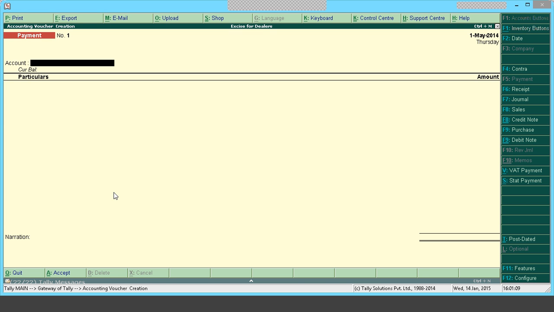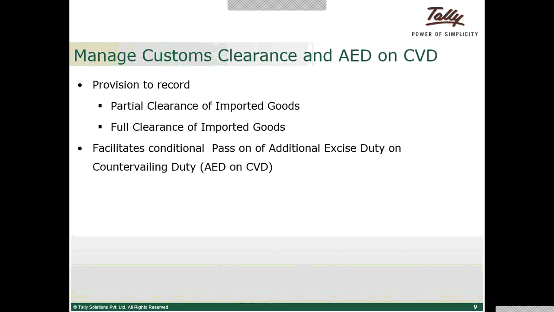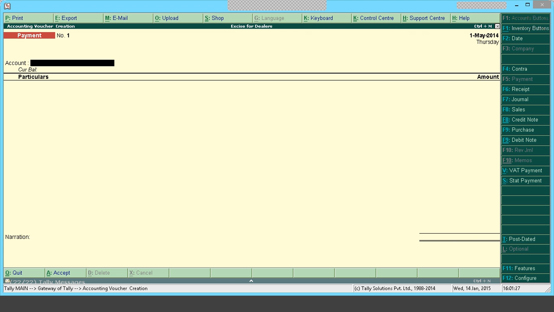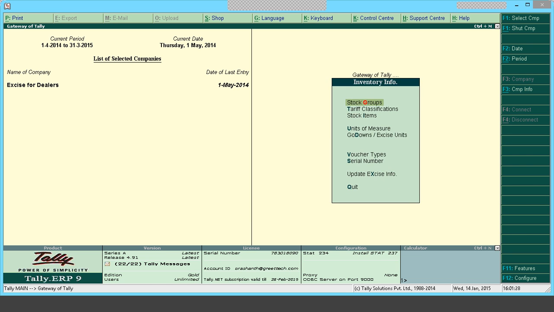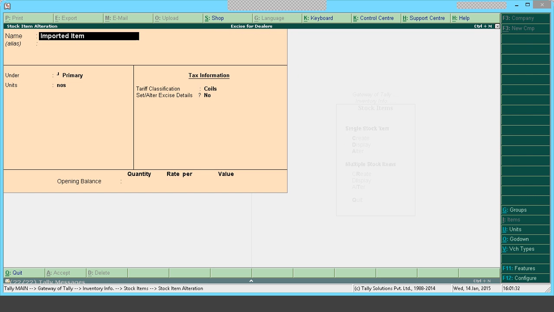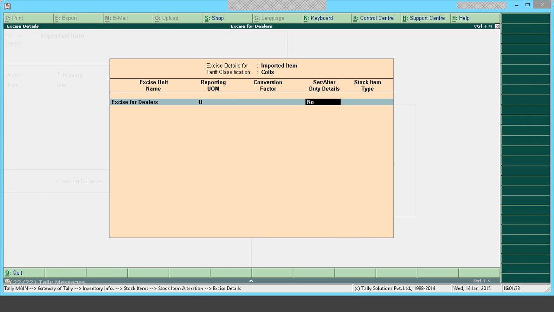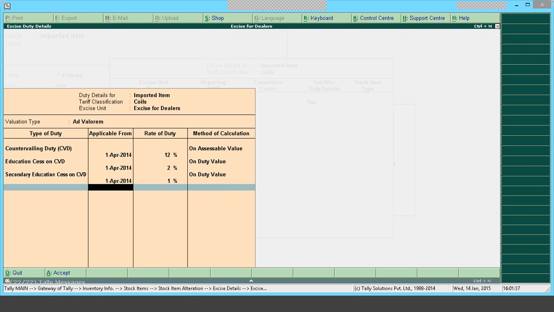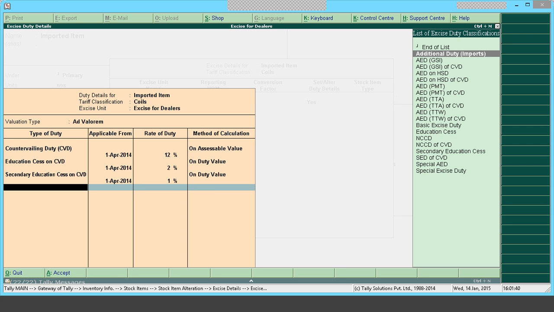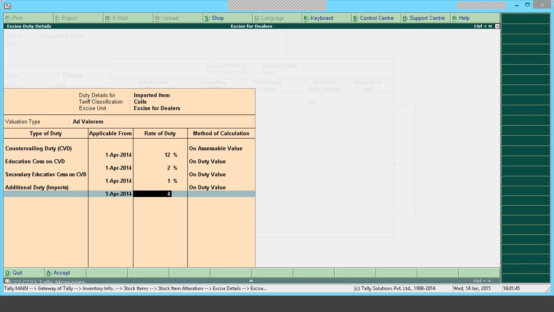Okay. And with respect to conditional pass on of special excise duty, that is countervailing duty or additional duty on imports, this will get passed on if that option is enabled. I will go to the stock item, imported item, and I will add one duty classification. Conditional pass-on is available only for additional duty on imports. Okay, so I am giving it as 4%.